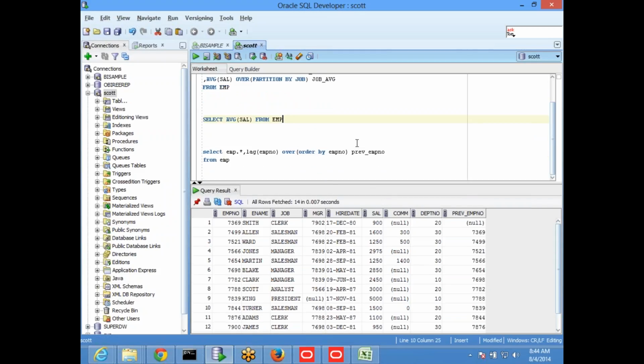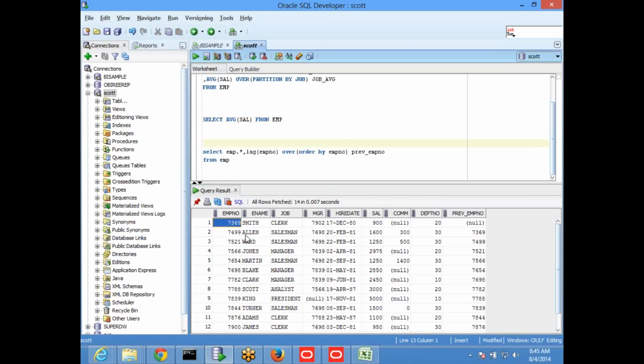If you want to know the previous salary or previous employee number of every current row, here we are not dealing with periods or dates, but if you have a date, you can say order by the date, and I can go back. So here, again, this is one of the analytical functions.